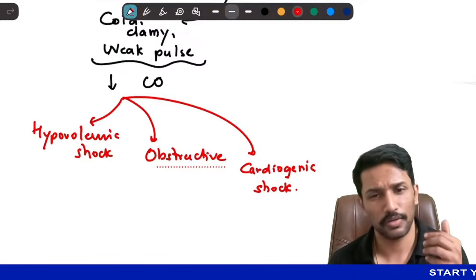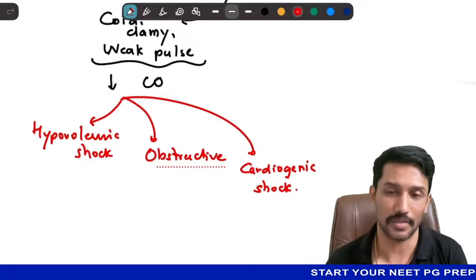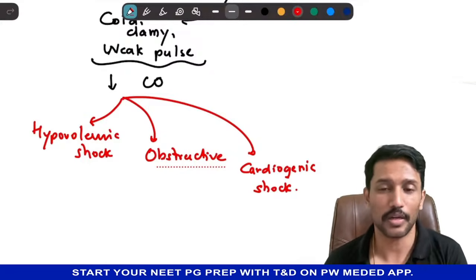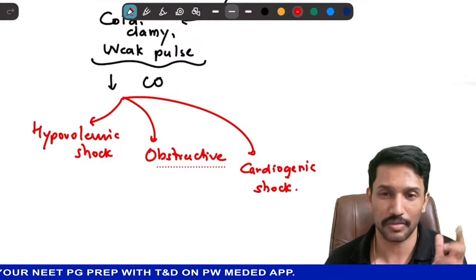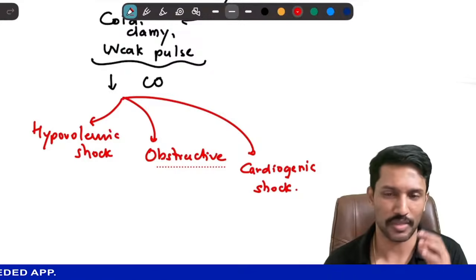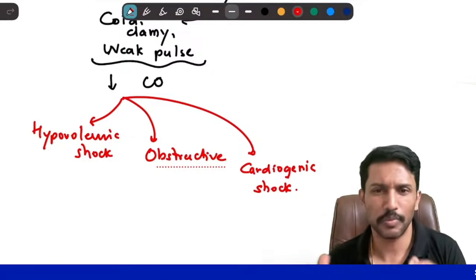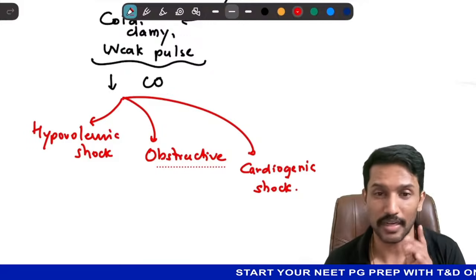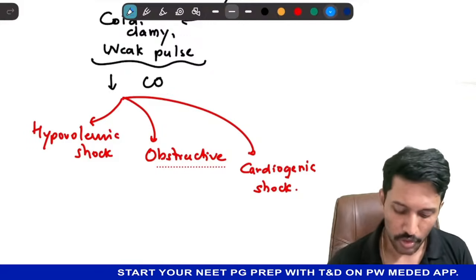For hypovolemic shock, history might itself be evident. Like if it is an acute GE case, then you know it is hypovolemic. If it is a shock encountered in a patient during operation theater procedures, you know it's the volume loss, blood loss. Trauma patient, you know it is hemorrhagic. So history and minimum investigations will take you to the diagnosis. So every time you suspect a shock, examine peripheries and pulse. Now let us talk about the management.